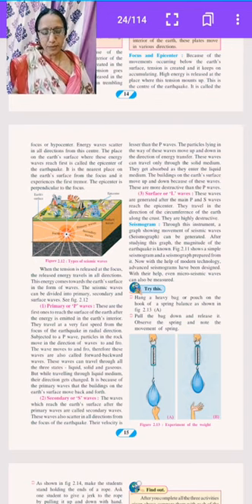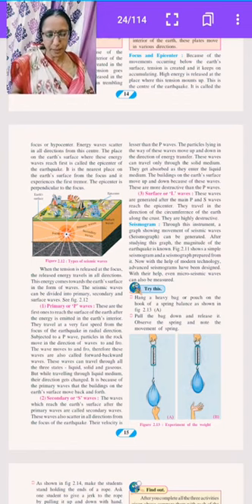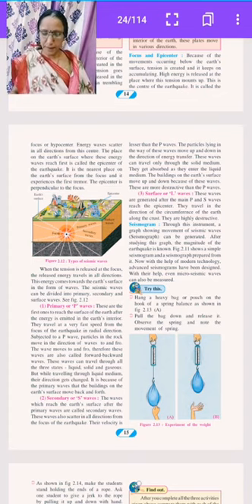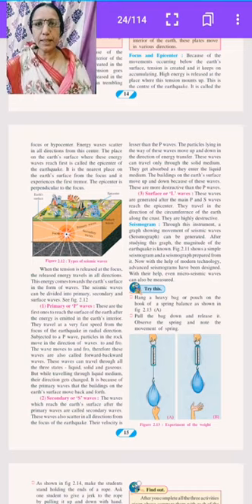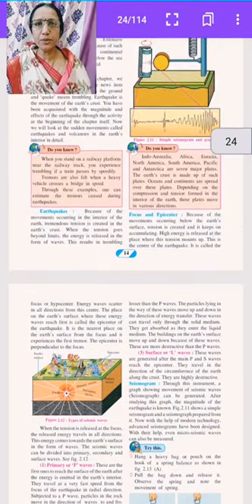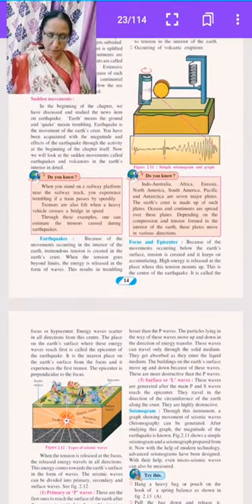What is meant by seismogram? Through this instrument, a graph showing the movement of seismic waves can be generated. After studying this graph, the magnitude of the earthquake is shown. In figure 2.11, we see the figure of a simple seismogram and graph.